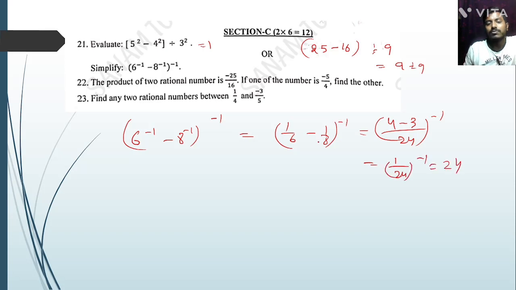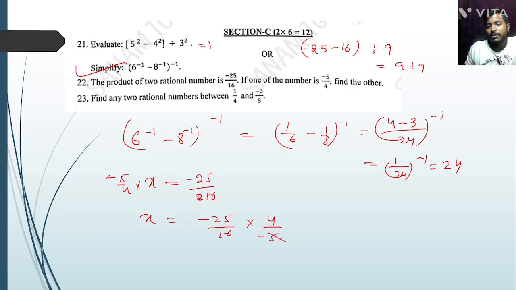Okay. The product of the two rational numbers is given. So one is minus 5 by 4, into another x, equal to minus 25 divided by 16. So x equals minus 25 divided by 16. Here multiply, divide by the reciprocal, which is 4 by minus 5. 5 into 5, minus minus cancel. 4 into 4, answer is 5 by 4.